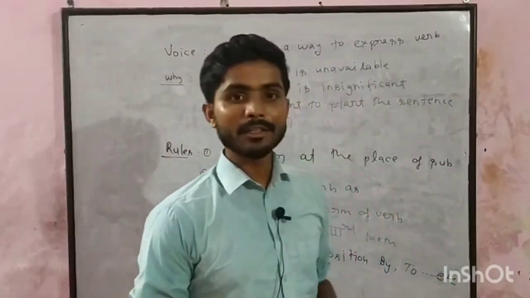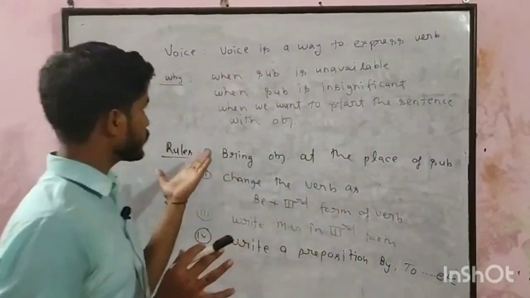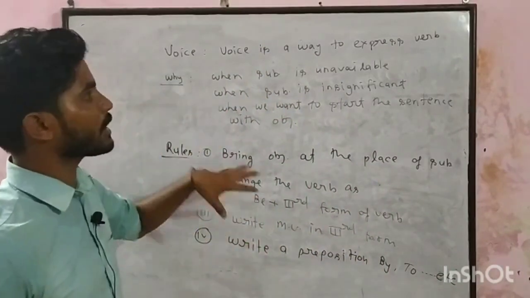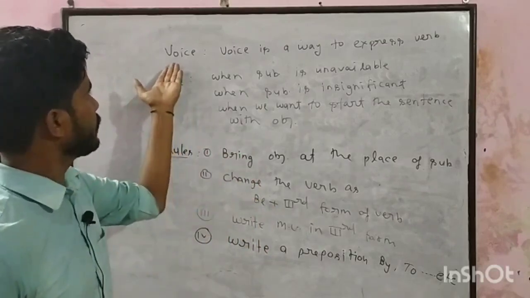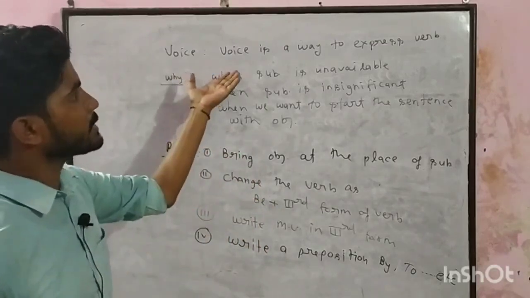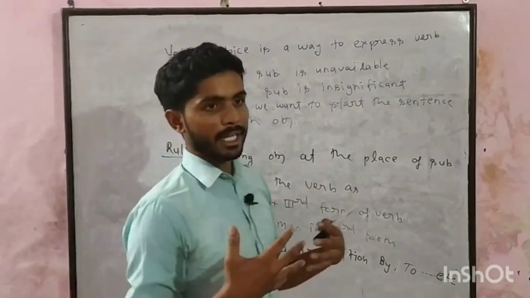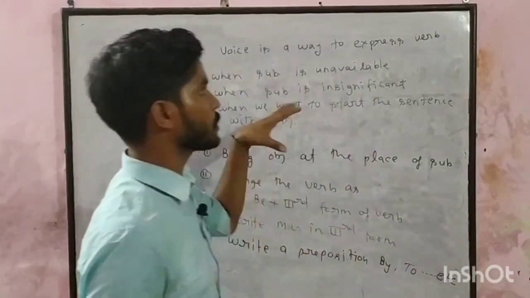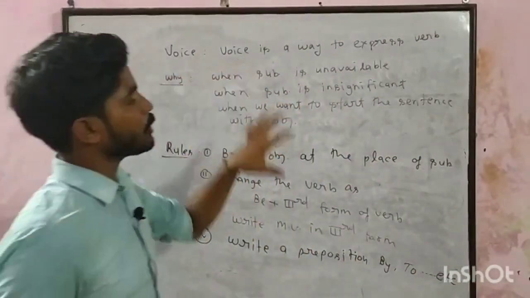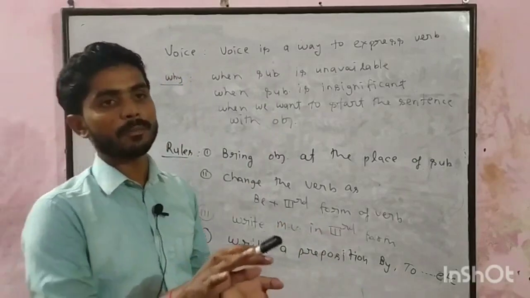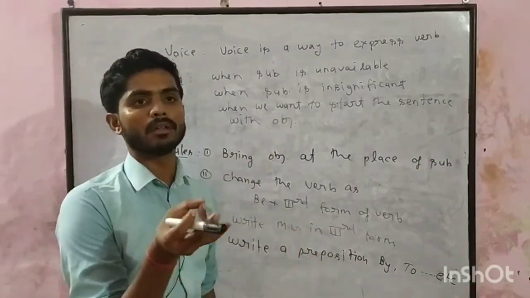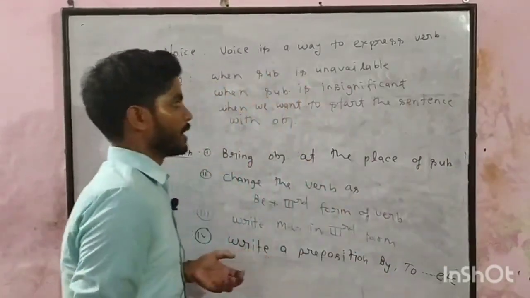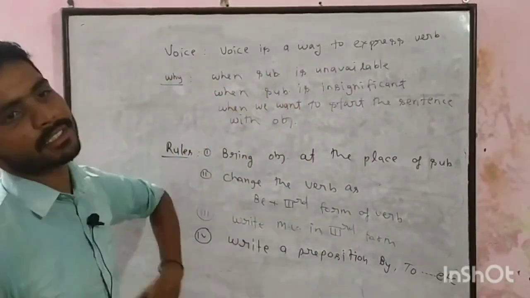So we are here to learn about voice. What is voice? First of all, we will ask the question "what" before learning any topic. What is voice? Voice is a way to express verb. Verbs can be expressed in many ways, but voice is one of them. The expression of verb in an important manner, or you may say in a unique way, is called voice. We will discuss the definition of voice later.